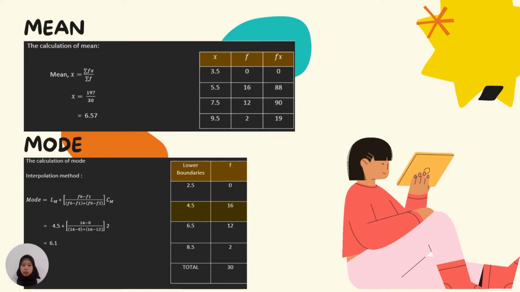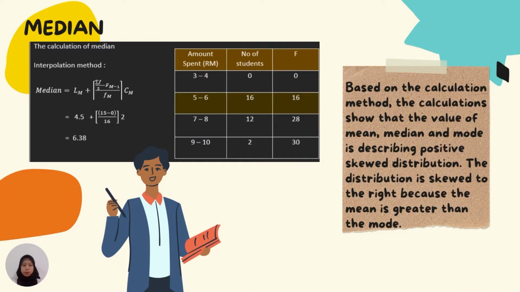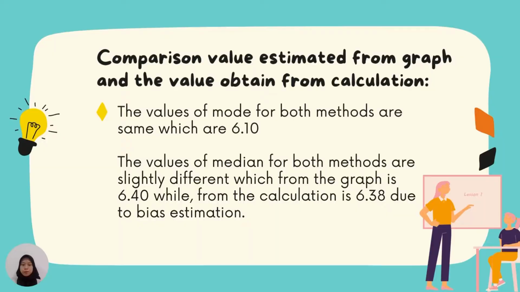This is the calculation of mean, and the mean we got is 6.57, and the calculation of mode with interpolation method, and we got 6.10. And for median we also use interpolation method, and we got 6.38. Based on the calculation, the values of mean, median, and mode describe a positively skewed distribution. The distribution is skewed to the right because the mean is greater than the mode.